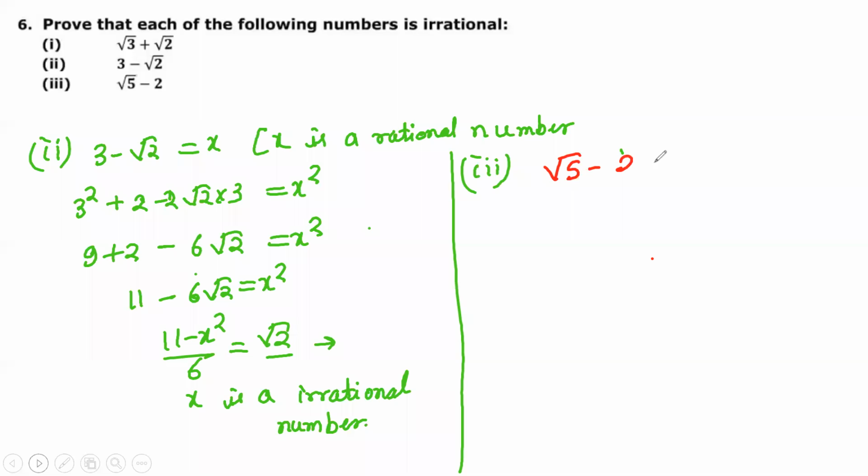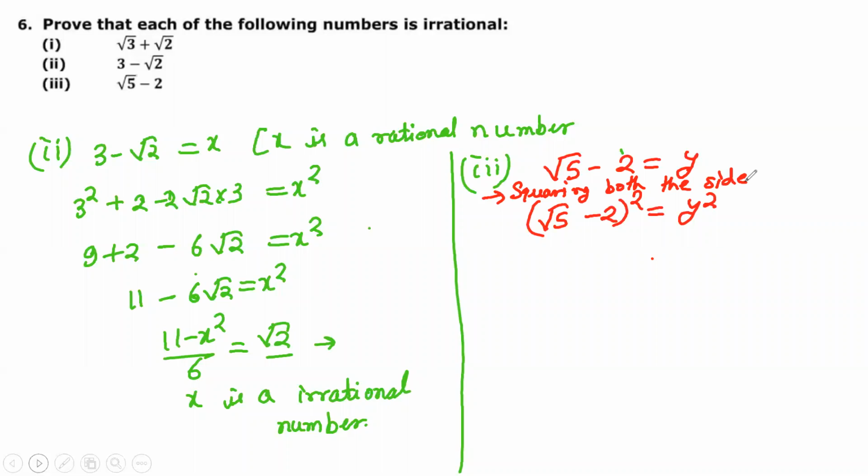5 minus 2 is equal to, let us say, y this time. So under root 5 minus 2, its square is equal to y square. You must write in between: squaring both the sides. Okay, whatever step you are following, you must write. That will give a different impact on your writing skill. So squaring both the sides.